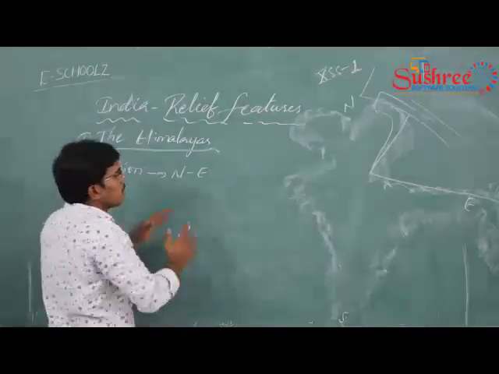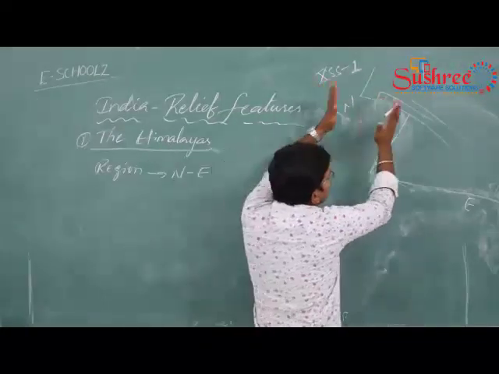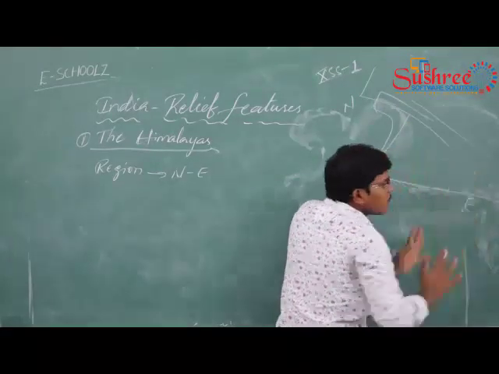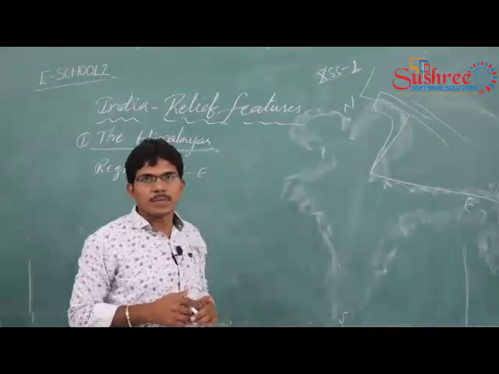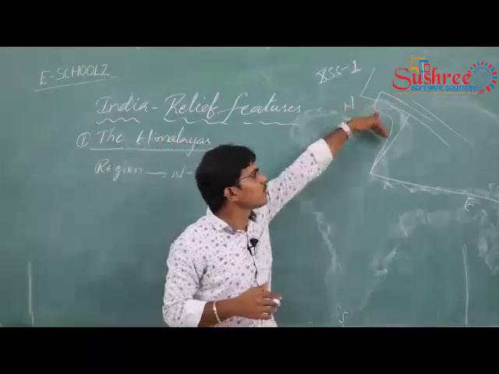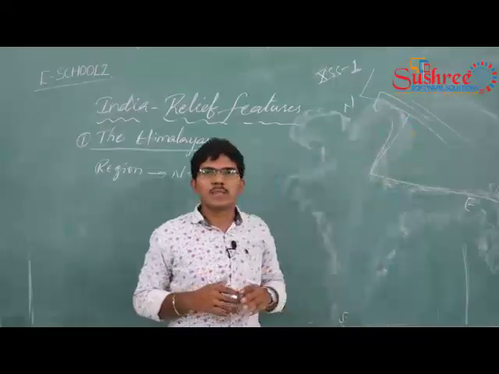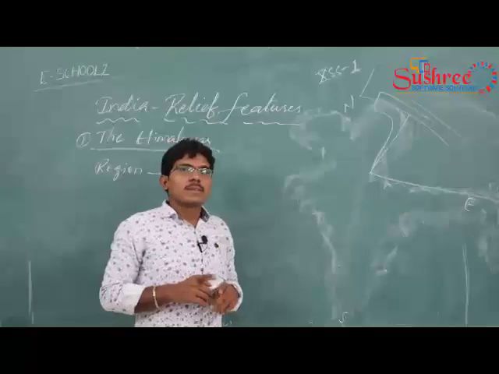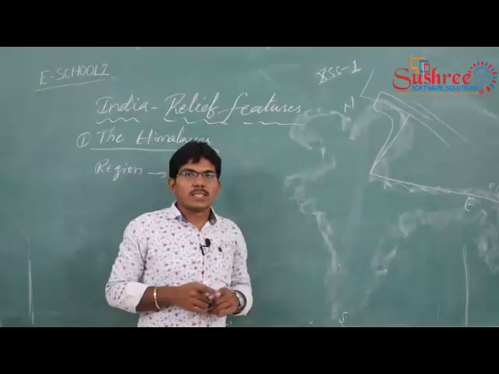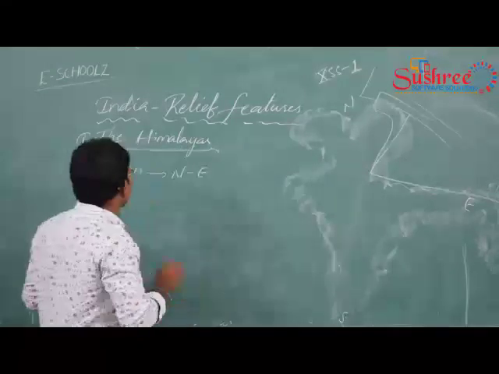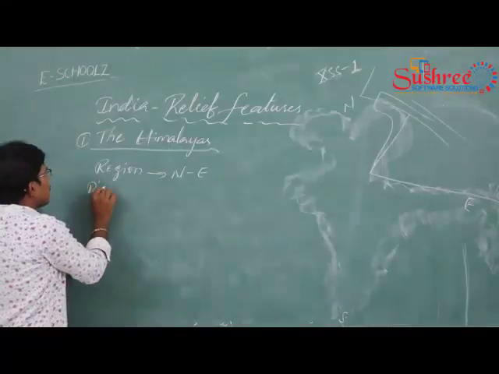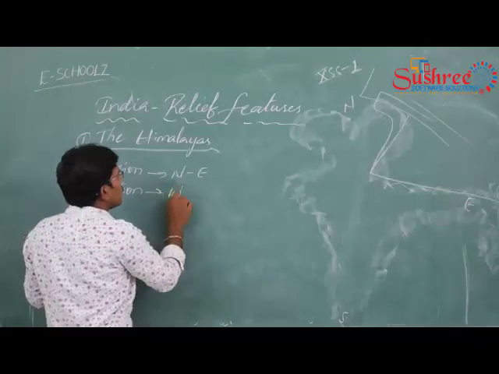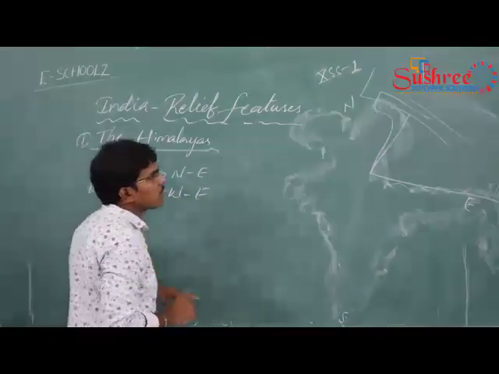That means the Himalayas have started in the North India and ended at east of India. That means they started at north and ended at east. That was the thing we know. But the direction of the Himalayas, see here, direction in the sense is nothing but west to east, west-east.